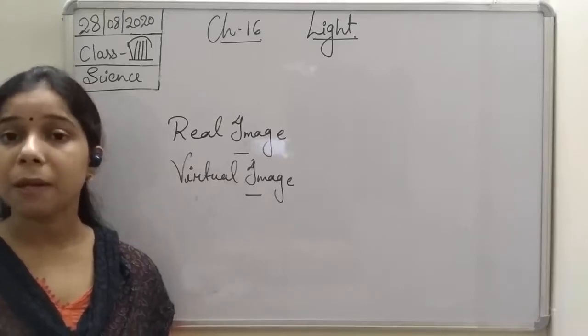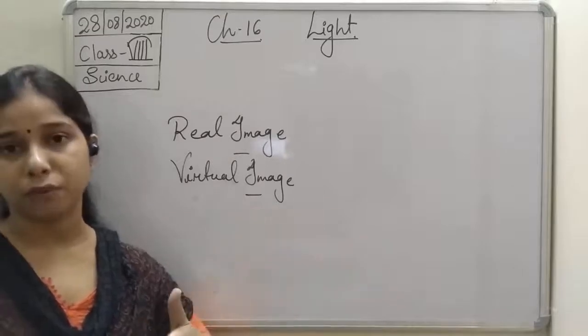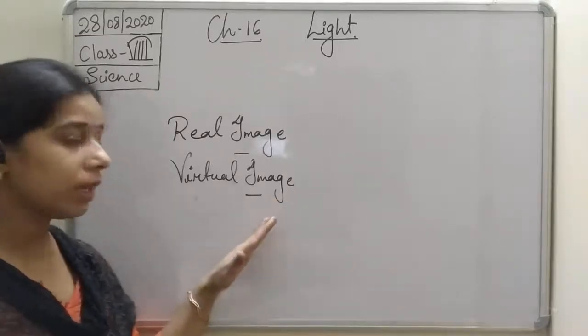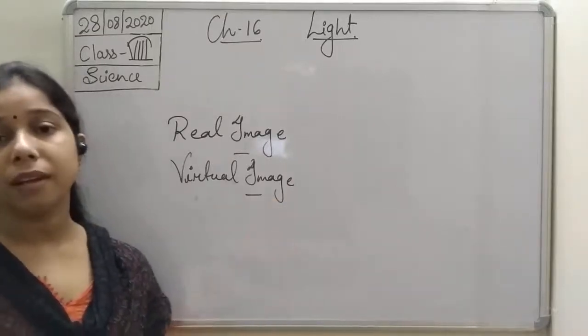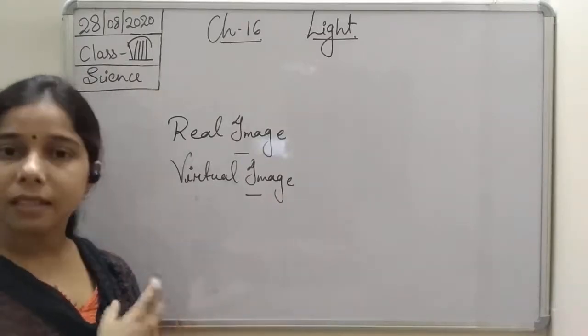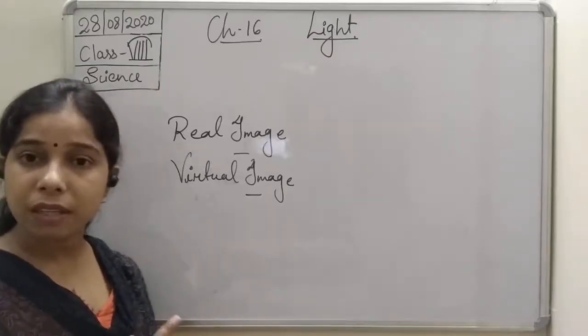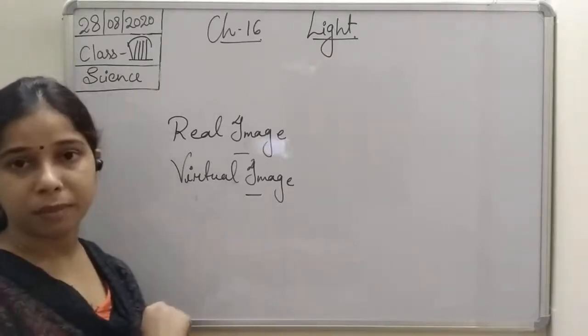So basically it appears that the intersection occurs behind the mirror. So a virtual image is that image where actual intersection does not occur, but it appears that the intersection occurs somewhere behind the mirror.